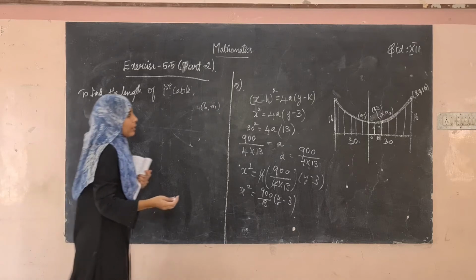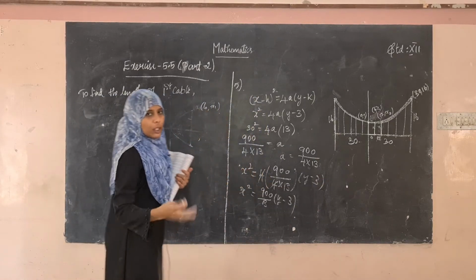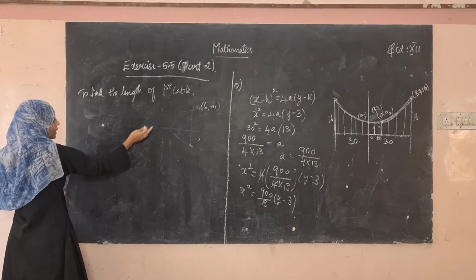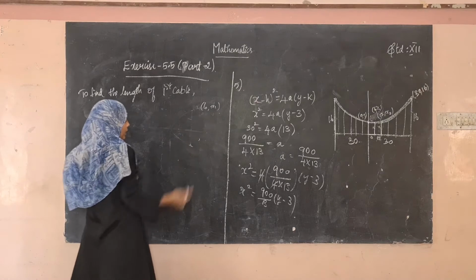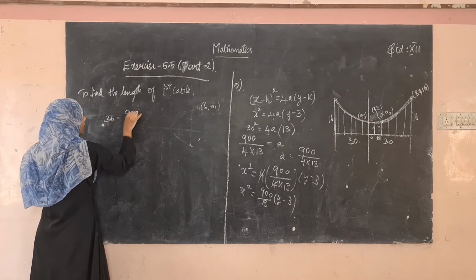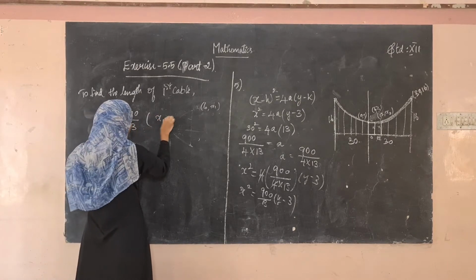Sorry, let us take it as y1 because it's only y1's value. No problem, you can take it as x1. So 6 comma x1, substitute here. The value of x is 6, the value of y is x1. So that is 36 is equal to 900 divided by 13 into, what's the value of y? It is x1 minus 3.